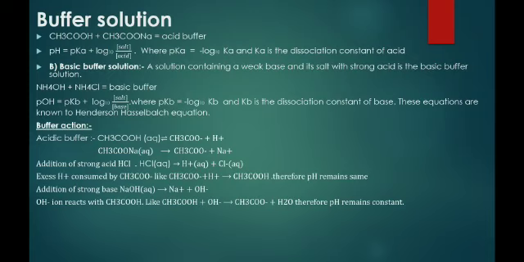So we observe that when we add a small amount of strong acid or strong base, the H+ ion and OH- ion are consumed by the acetate ion or acetic acid, and because of that the H+ concentration remains constant, therefore the pH remains constant.